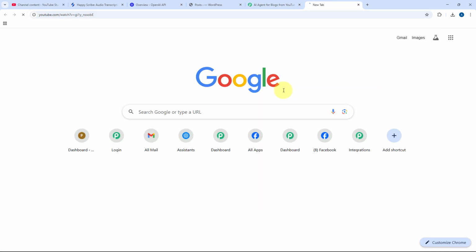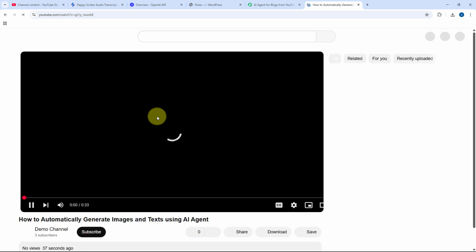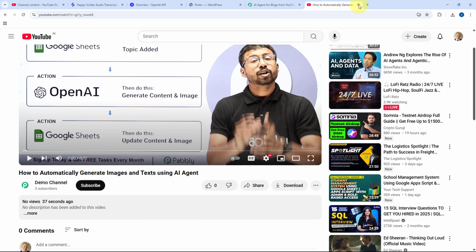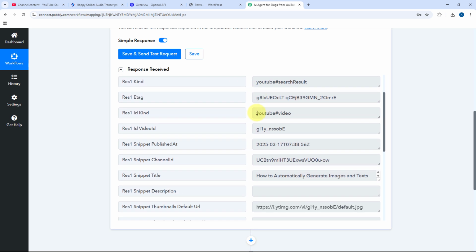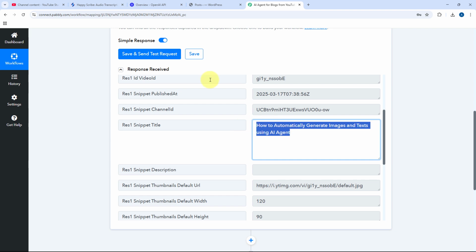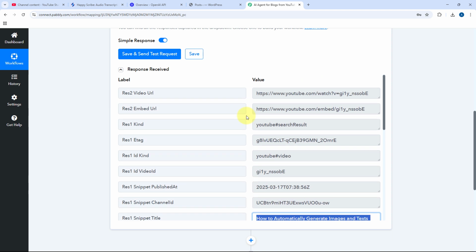I'll just copy this link, paste it in a new tab, and here you can see that the same video will open in front of us, which is published just now. Then after that, we'll scroll down further, and here you can see we have the title of the same video as well. So here you can see that we have the exact same title of the video too. So in this way, we have received the details of a new video from our YouTube channel in this Pabbly Connect workflow, in this AI agent. Now, step 1 of building the AI agent is completed.